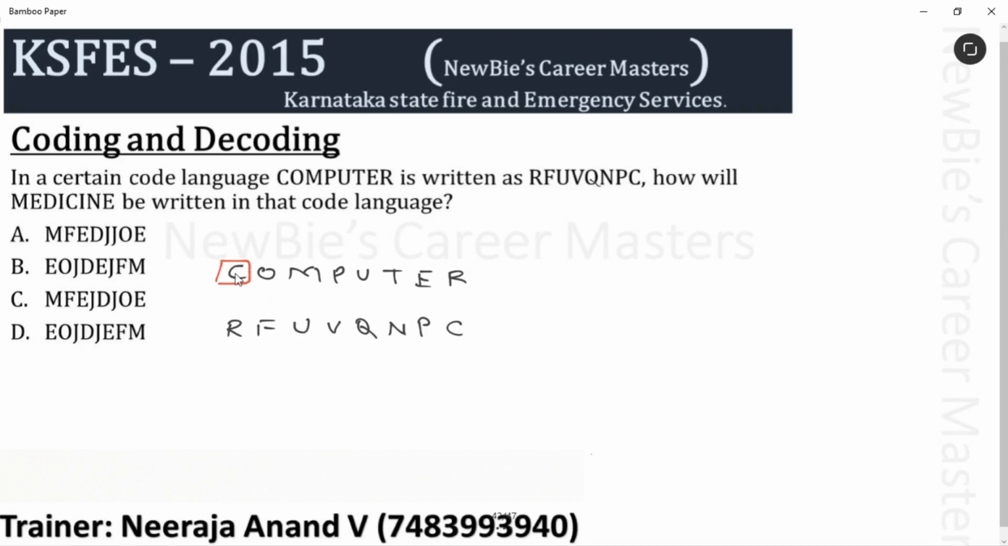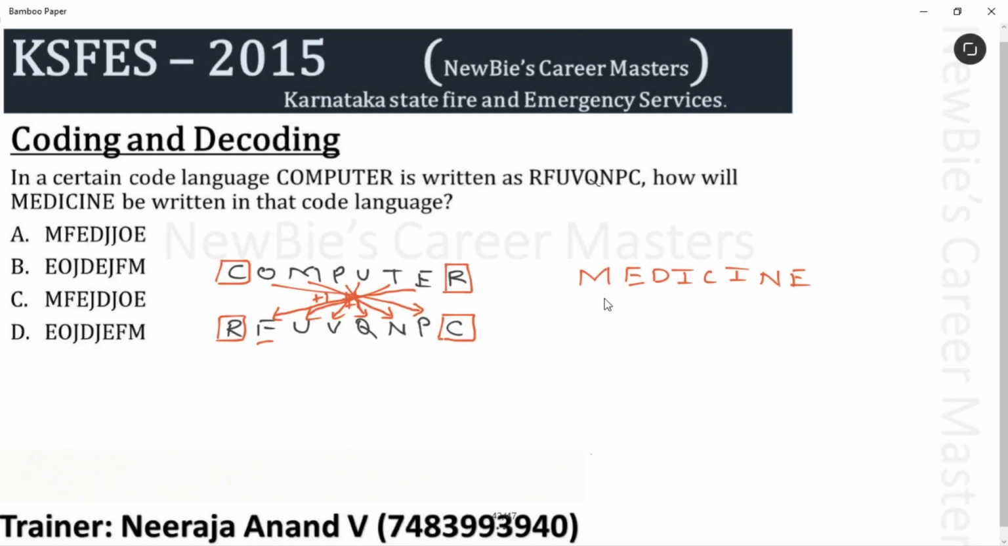See, the first letter is in the last place and the last letter is in the first place. Okay, after this, see here, they have coded like this. E plus 1, F, they place that letter here. Similarly, T plus 1, U, U plus 1, V, P plus 1, Q, M plus 1, N, O plus 1, P. This is the code. Use the same logic to code the medicine.